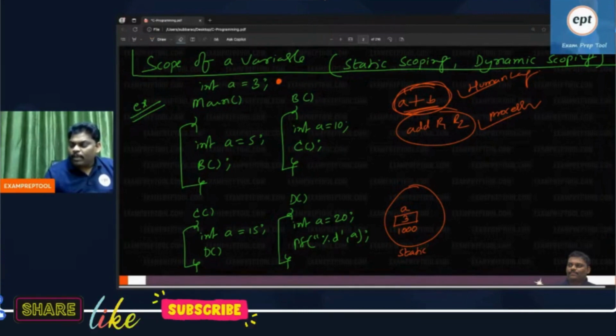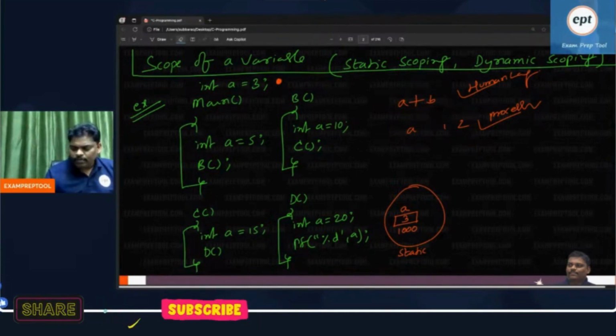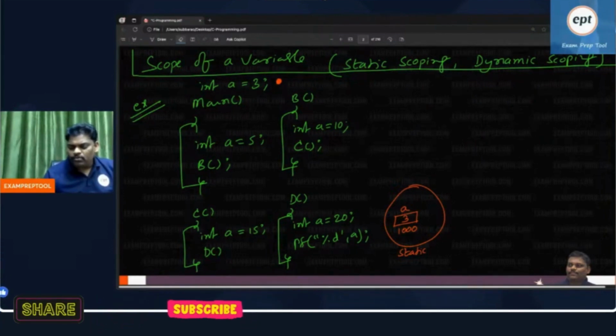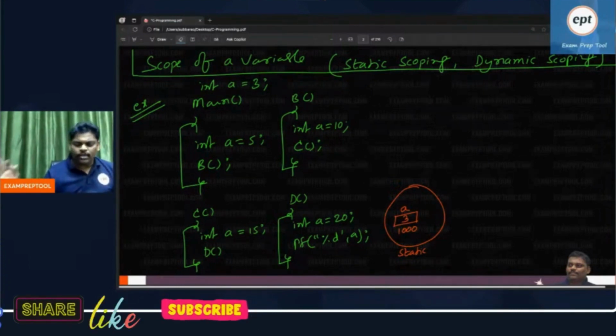Compile this program. When you compile this program, the program will be converted from high level to low level. That's one thing. But remember, global variable memory will be allocated at compile time itself, in the static area. Remember two things: the compilation purpose is converting from high level to low level, and for global variables, it will allocate memory also. Global variable memory allocation is done. Okay, fine. Now let me run the program.